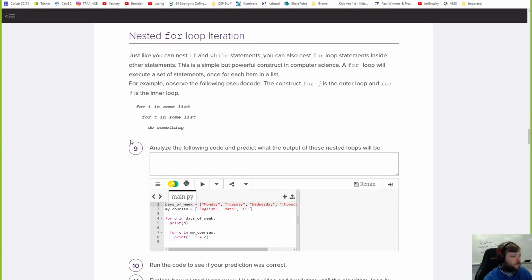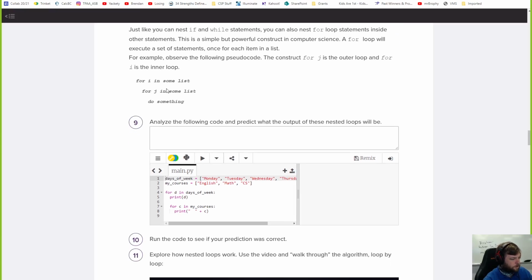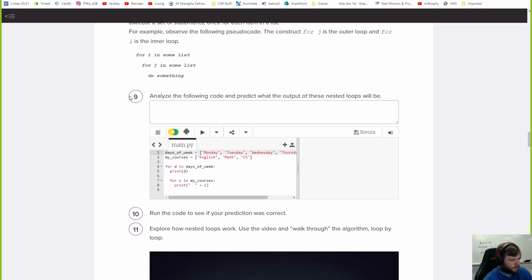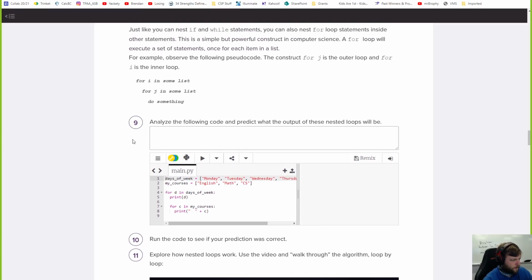Take care when writing nested for loop iteration. Just like you can nest if and while statements, you can also nest for loop statements inside other statements. This is a simple but powerful construct in computer science. Didn't we do this last time? I think we just had two for loops. We nested while loops. Yeah, you can nest for loops.